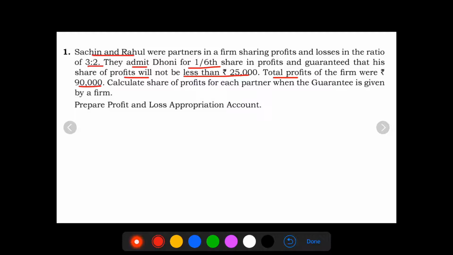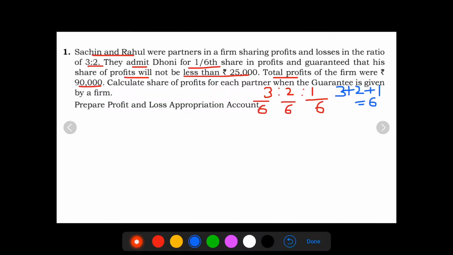So how many partners we have? 3 partners. Their profit sharing ratio is 3:2:1. 1/6 share is for Dhoni. Rahul's share is 2/6. Sachin's share is 3/6. It is very simple mathematics. I have done 3 plus 2 plus 1, which is equal to 6.